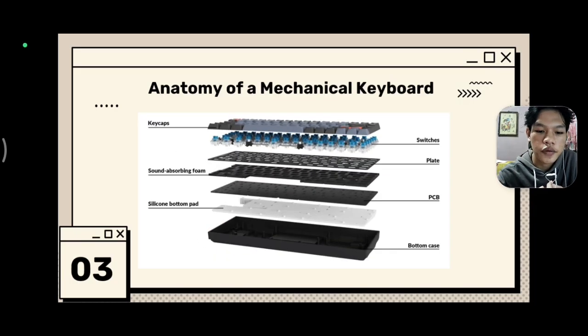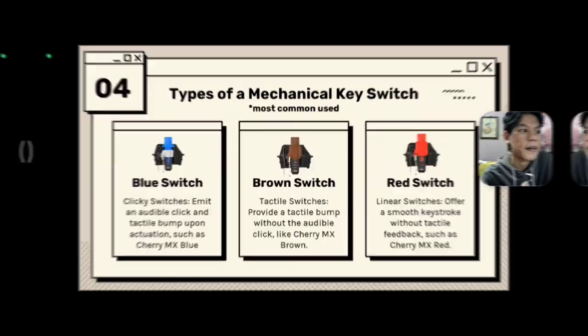And here's the anatomy of a mechanical keyboard from the top to the bottom. First one, you've got the keycaps, then the switches, the plate, sound absorbing foam, PCB, and then the silicone bottom plate, and the last one is the bottom case.